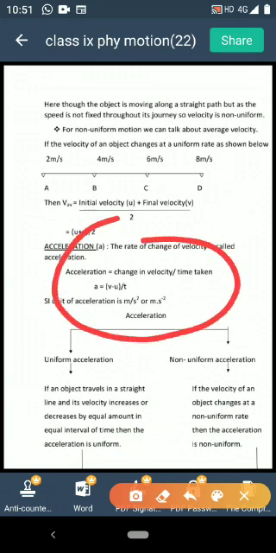Change in velocity means the difference between the final velocity and initial velocity. Final velocity is noted by v, initial velocity is noted by u. So acceleration is (v minus u) by t. What about the unit? Unit is same as that of unit of change in velocity divided by unit of time. So after calculation, you will be getting SI unit of acceleration is meter per second square.